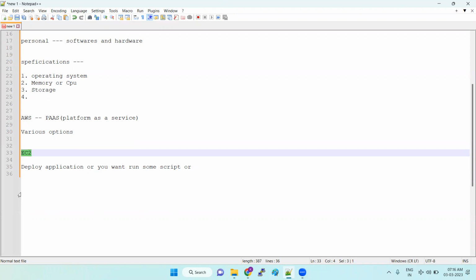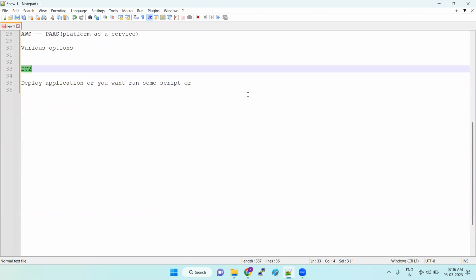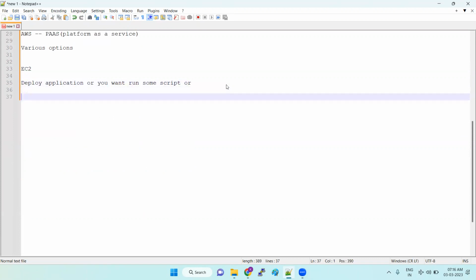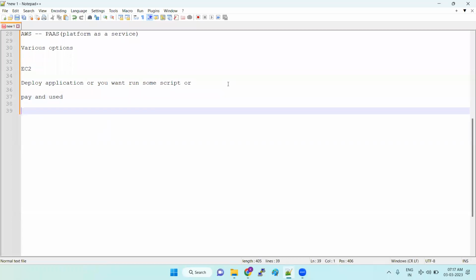Okay, so all the options are provided by AWS. We are just using the options and creating the servers, and everything here is pay as you use. What kind of server do you require? Just tell me the specifications. I have various options, you can choose from them, and based upon which service you pick, you need to pay the bill. That's it.